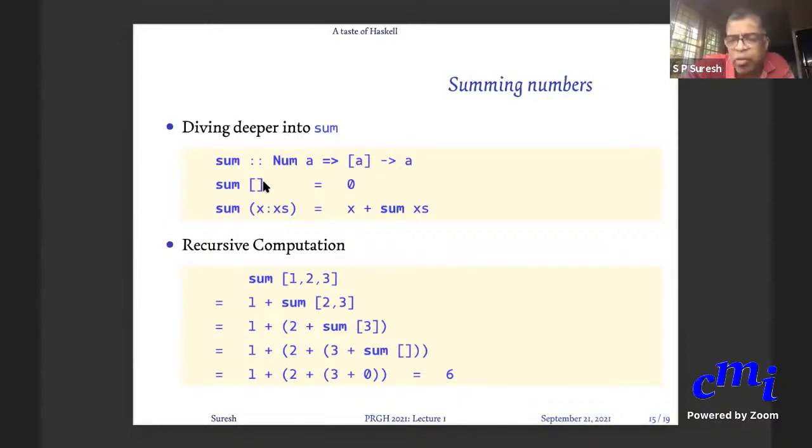Here it's a very limited kind of piecewise function, because the only condition that you are checking is whether the input is of this pattern or of this other pattern. You will see that you can write more complex checks later. It's all instances of the piecewise functions of mathematics.